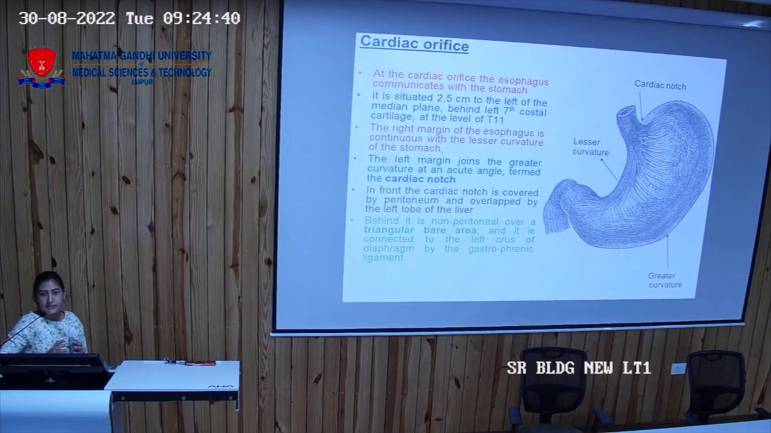How do you find the 7th costal cartilage? How do we find the 7th costal cartilage?